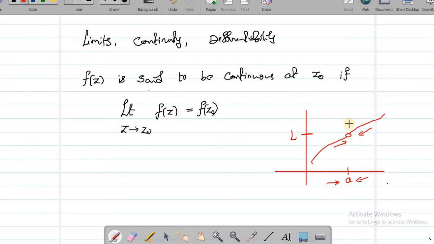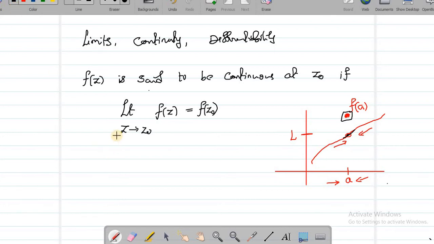Suppose the function value is somewhere else, let's say this is f of a. You can say that it is not continuous. Why? Because there is a break. You can see the break. Even though the limit exists, the function is not continuous, because the function value is not equal to the limit value. It is continuous when there is no gap here. It means you have to keep this point here, so that it becomes a continuous graph. In other words, the limit value of a function must be equal to the function value. Then you can say that the function is continuous at z0.